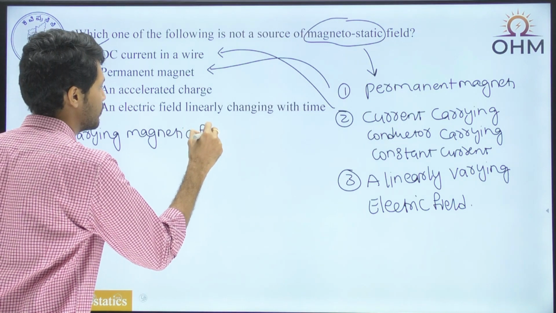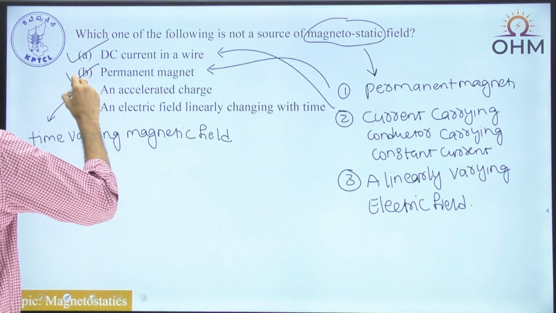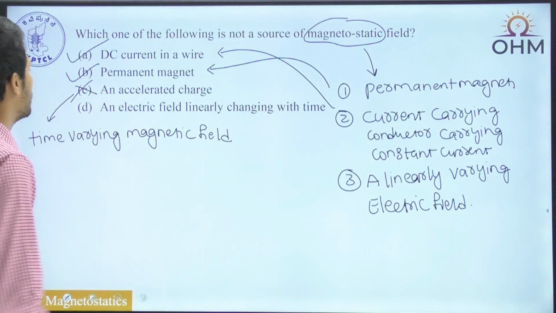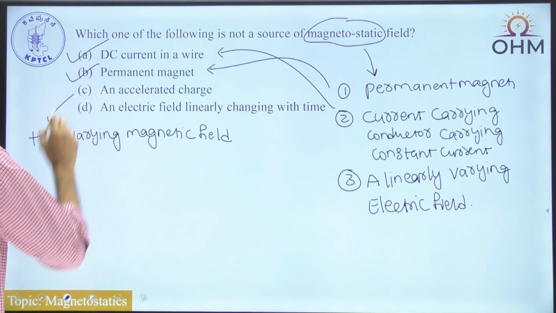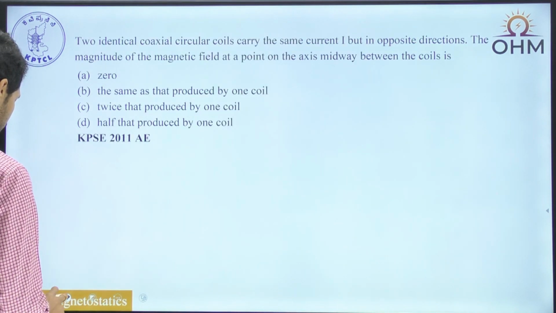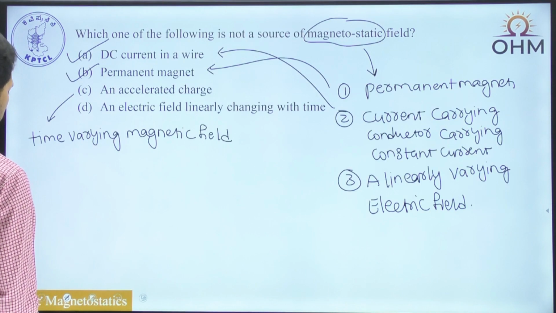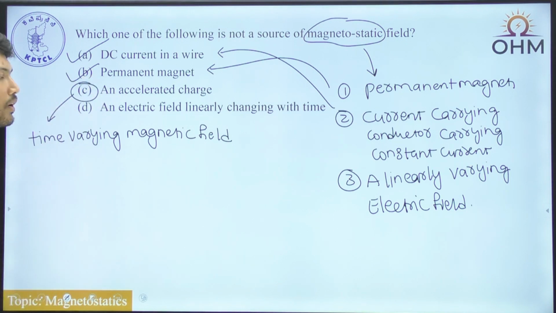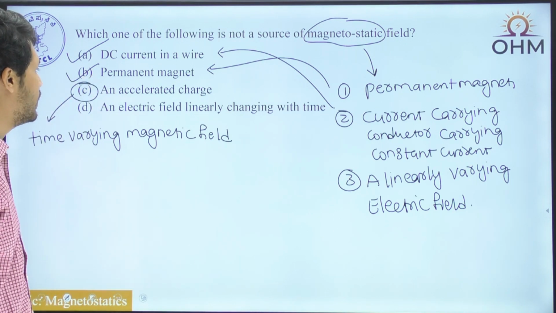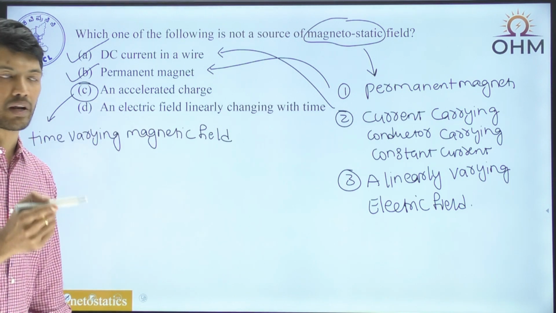So because of that, option C is not a source of magnetostatic field, but this is a source of time varying magnetic field.